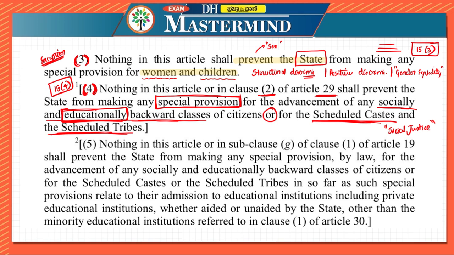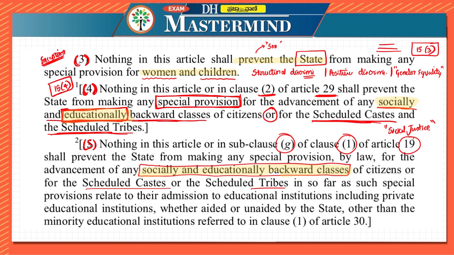Okay, so let us look at the fifth clause. Nothing in this article or in subclause G of clause 1 of Article 19 shall prevent the state from making any special provision by law for the advancement of socially and educationally backward classes of citizens. See, here also they are mentioning socially and educationally backward, correct? Here also they are mentioning socially and educationally backward citizens, for the scheduled castes and scheduled tribes also. Here also they are mentioning the same.